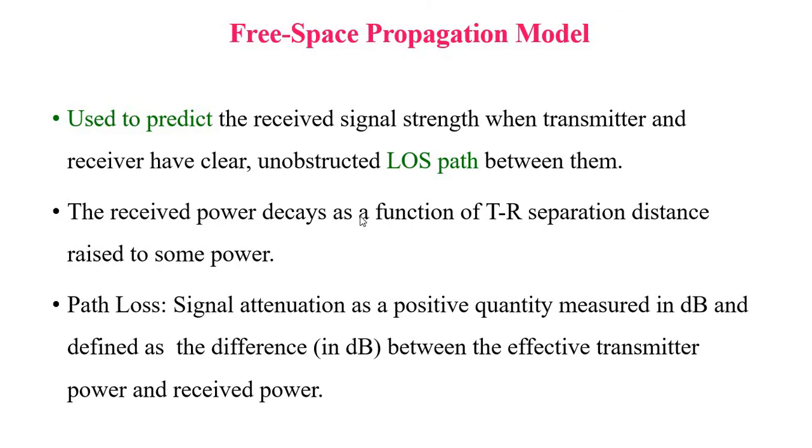The free space propagation model is used to predict the signal strength at a long distance from the transmitter, but here specifically we say that a line of sight path exists between the transmitter and the receiver. Next we need to know what is meant by path loss. Path loss is the signal attenuation, measured in decibels, between the transmitter and the receiver.